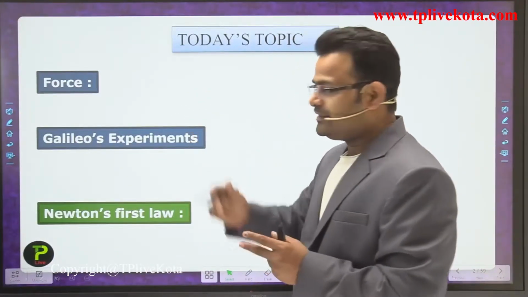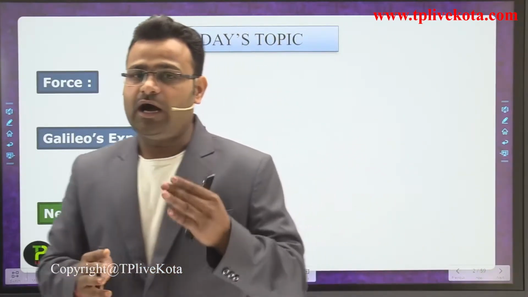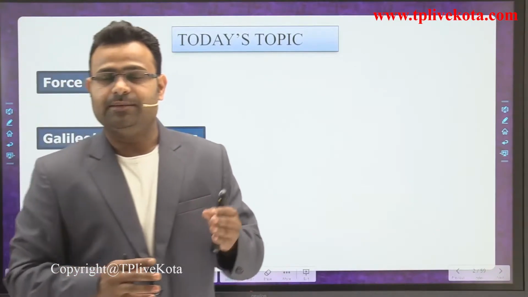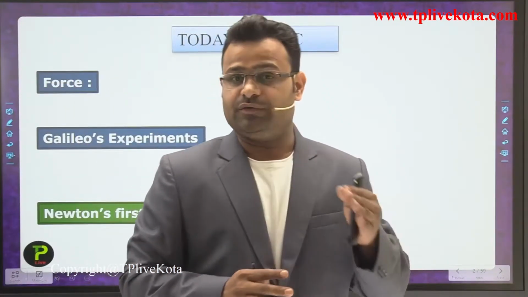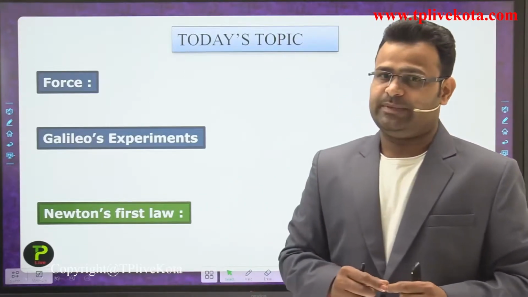First of all, we discuss force: what we mean by force and how we can calculate the magnitude and direction of forces. After that we discuss Galileo's experiment.